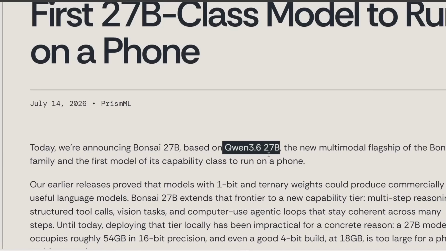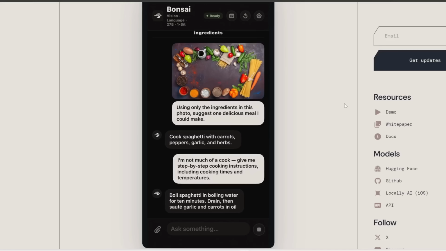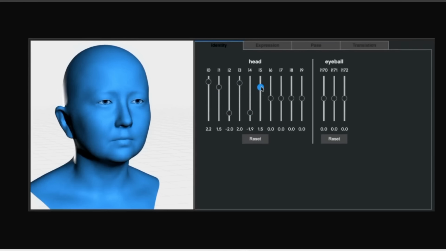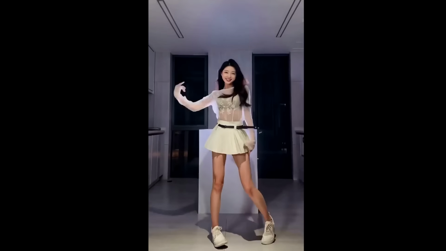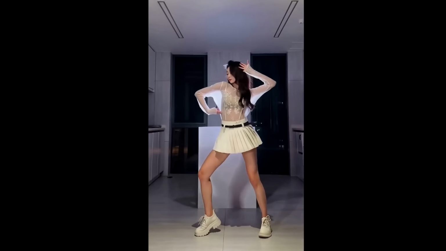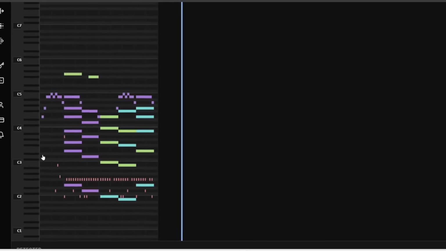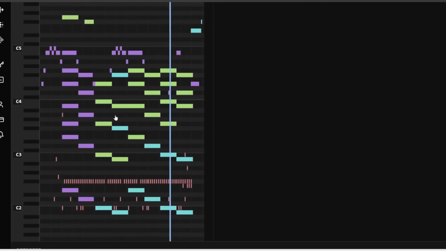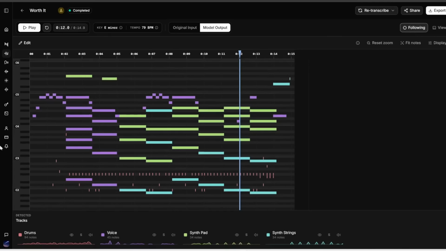Speaking of phones, we can also now use one of the best consumer open source models, Qwen 3.6, and jam packets run locally on just a phone. Google releases an open source model that allows you to precisely control heads and faces. We have an open source AI that can make any character dance to any music you input. And speaking of music, this AI can turn a full song into the notes for each separate instrument. It's like you're reverse engineering the entire song.